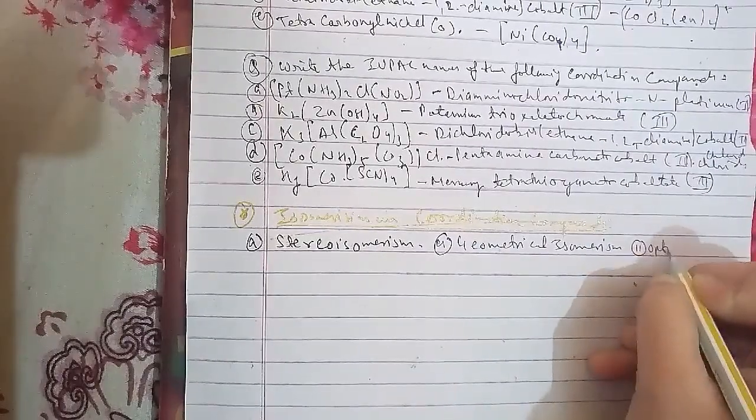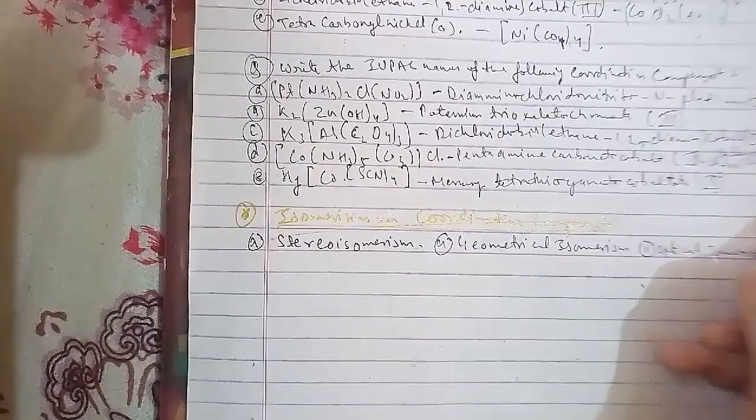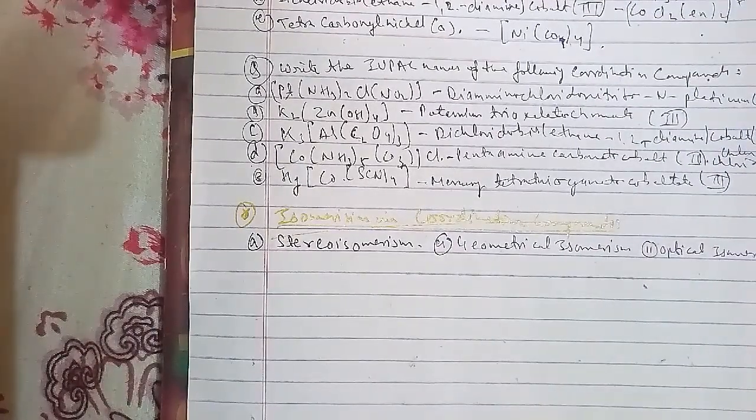In structural isomerism, we have linkage isomerism, coordination isomerism, ionization isomerism, and solvate isomerism.